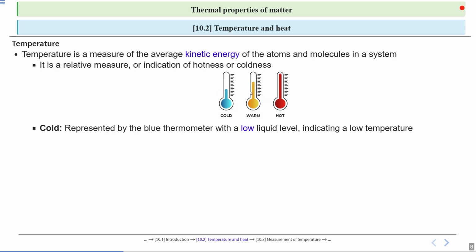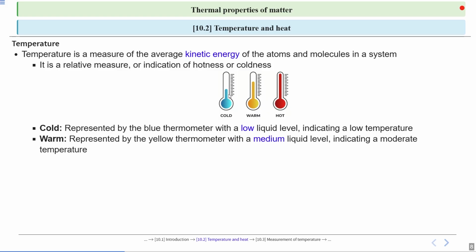Warm is represented by a yellow thermometer with a medium liquid level, indicating a moderate temperature.